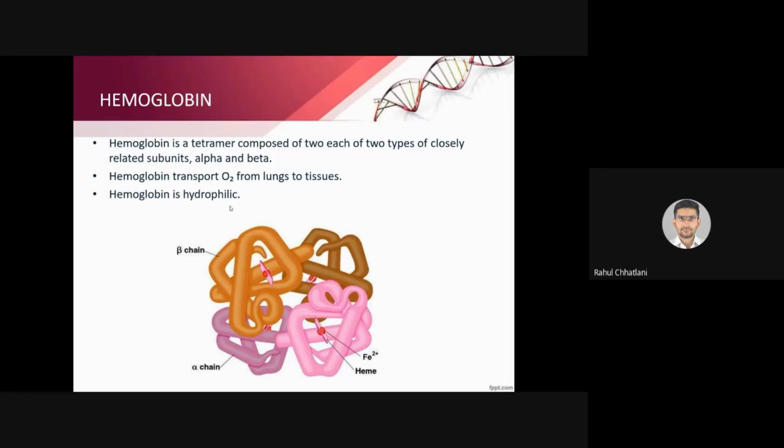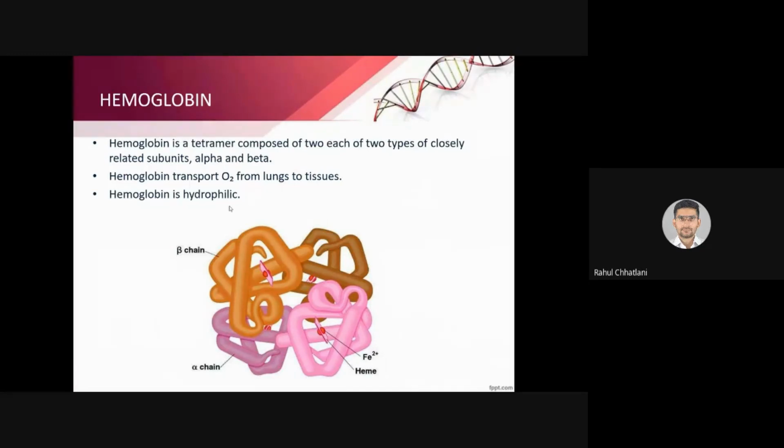So the first structure that we are going to study is hemoglobin. Hemoglobin is a tetramer composed of two each of two types of closely related subunits, alpha and beta. Hemoglobin transports oxygen from the lungs to the tissues, as you already know, you have learnt in physiology.